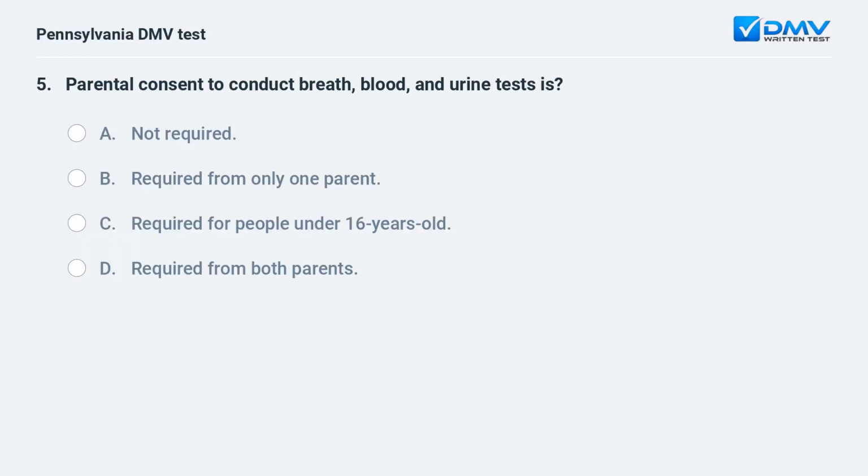Parental consent to conduct breath, blood, and urine tests is A. Not required. B. Required from only one parent. C. Required for people under 16 years old. D. Required from both parents.